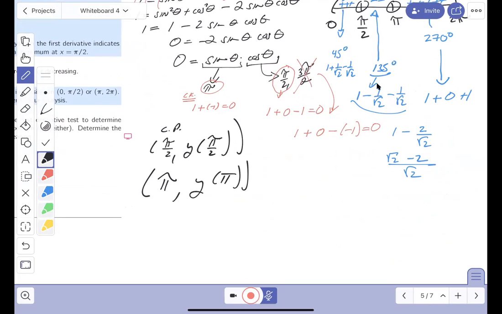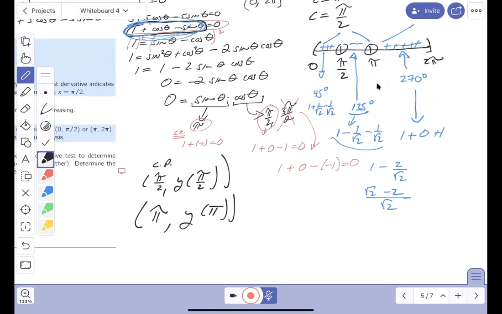Okay, what is this one over here? Pi over 2. Well, look at it. And what do you see over here? That's a max. Now, by the way, definitely local. We'll talk about global and all that stuff later. This over here is a min, just by looking at it. It's a valley. It's a local min.